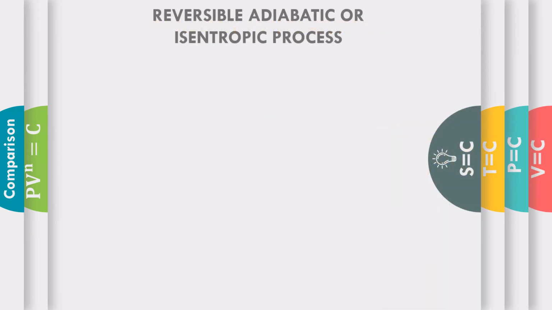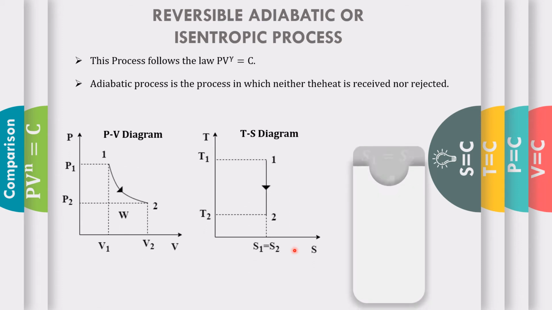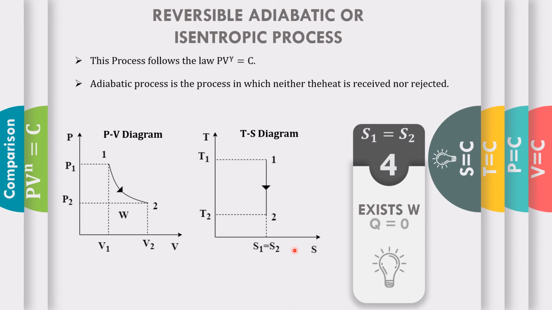Next one is the reversible adiabatic or isentropic process. What is meant by adiabatic? An adiabatic process is one in which heat is neither received nor rejected. That is, the adiabatic process is nothing but an insulated process. Consider a chamber which is insulated. When the chamber is insulated, there is no heat transfer. What is the purpose of insulation? It does not allow the heat to transfer from inside to outside. The meaning of insulation is simply that no heat transfer occurs.